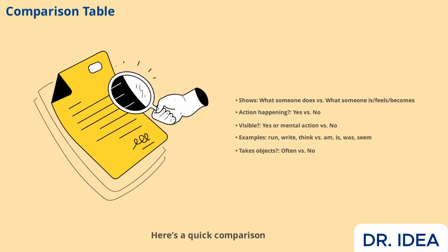Here's a quick comparison. Action verbs show what someone does and can be visible or mental. They often take objects and add energy to sentences. Examples include run, write, and think. State of being verbs show what someone is or feels, are not visible, don't take objects, and add clarity. Examples include am, is, was, and seem. This table helps you see the main differences at a glance.